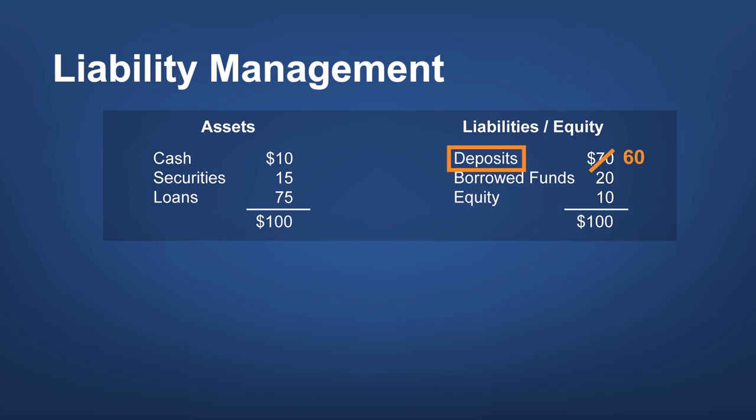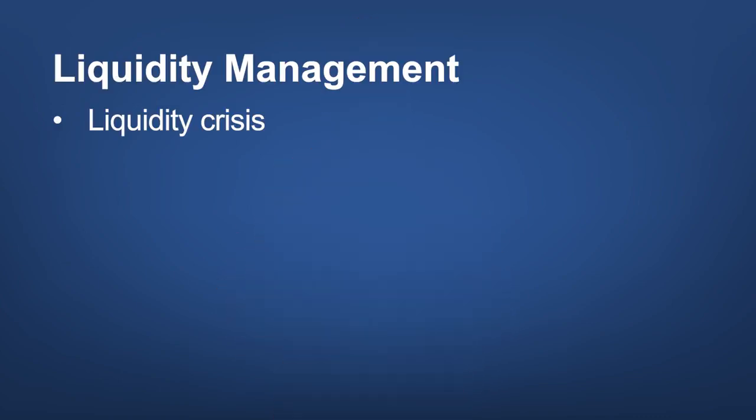Instead of selling assets, the bank could raise additional funds. The bank could replace the $10 of deposit withdrawals with another $10 of debt. To meet this shortfall, the bank could borrow from another depositor or another financial institution. This is called liability management. In normal times, these two methods usually work out well and they allow banks to manage their cash shortfalls.